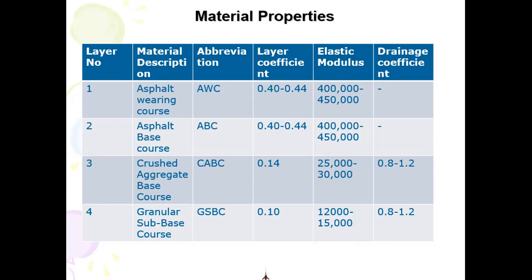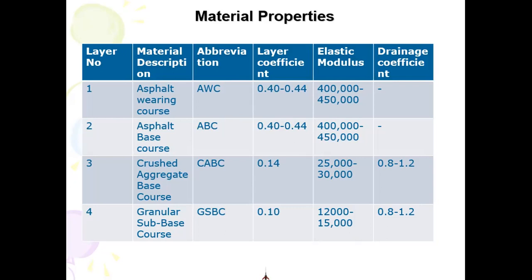There we come to the next part of this equation, 9.36 log10(SN + 1). SN is not known to us, so we move on. Minus 0.20, again, is a number. Then another part of this equation is log of delta PSI over 1.7. Now we know delta PSI. Delta PSI is simply initial serviceability minus terminal serviceability.